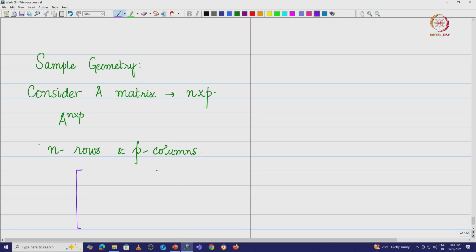Here is my matrix. I am going to have A11, A12, etc., A1p. Here I am going to have AN1, AN2, etc., ANP.